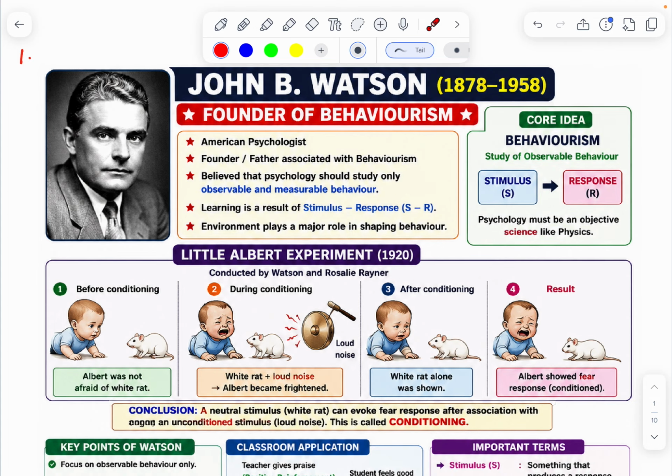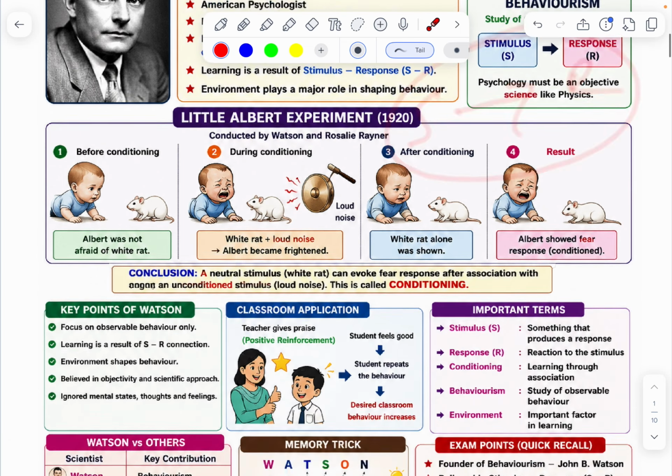Third, after conditioning, the white rat alone was shown. The result is Albert showed a fear response. When the white rat came, there was no fear; that is before conditioning. After the white rat was seen, the bell was rung, a loud noise, and the little boy Albert became afraid. And third, after conditioning, when the white rat alone was shown, Albert showed a fear response. This is called SR, stimulus and response.